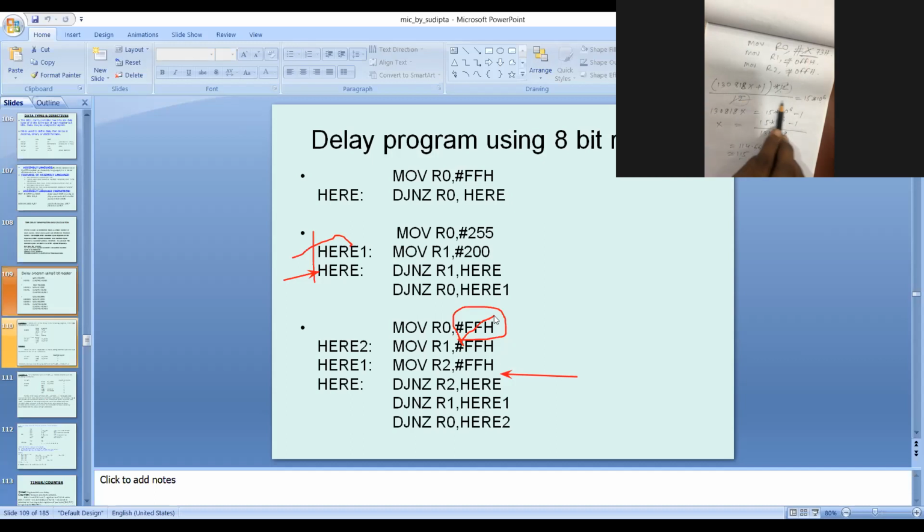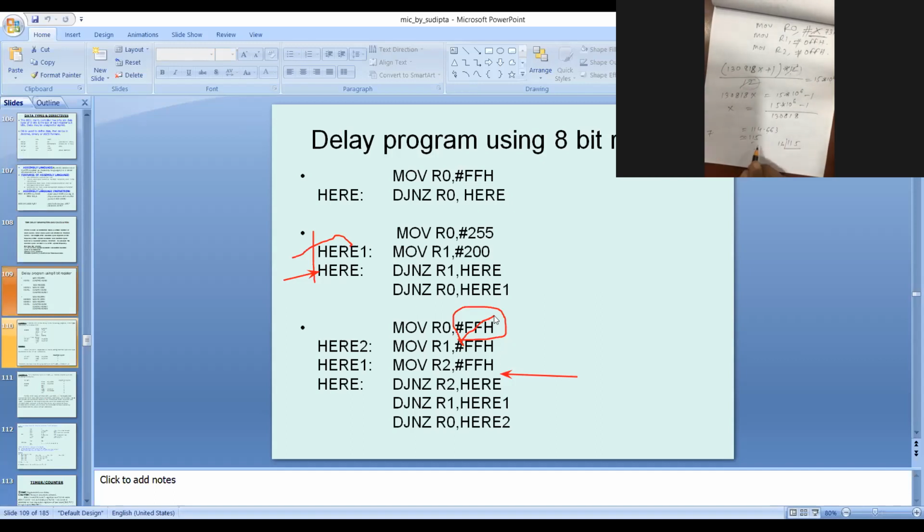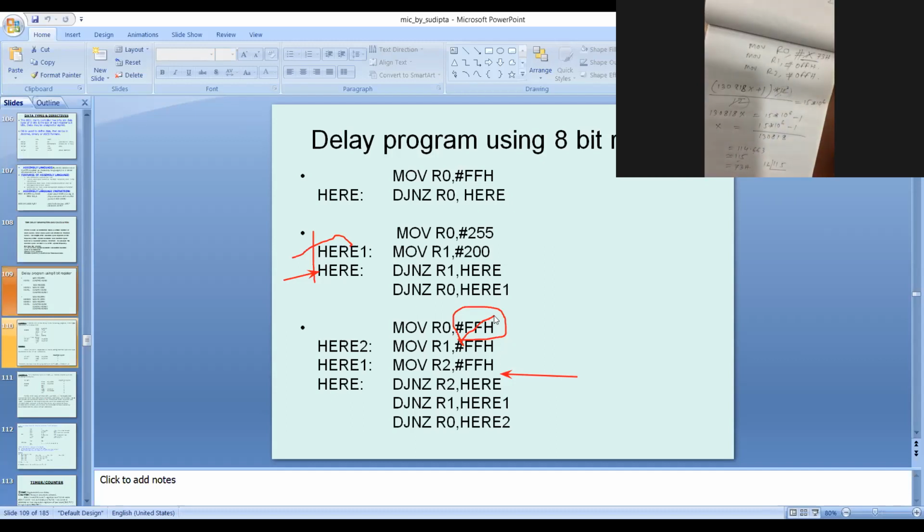You get the equation. You get the value of X, right? Then as you know, 115 is nothing but 73 H. So instead of X, again you write down all the program using 73H. Is it clear? Yes, sir.